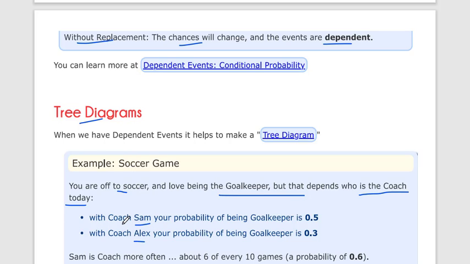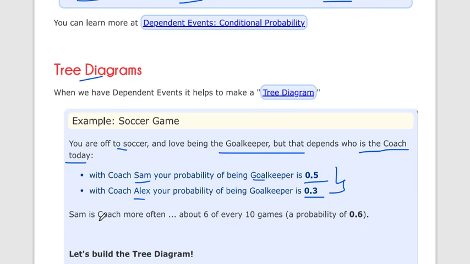With coach Sam, your probability of being goalkeeper is 0.5, and for Alex your probability is 0.3. So if today's coach is Sam, your chances will be 0.5, and if today's coach is Alex, then your chances will be 0.3.